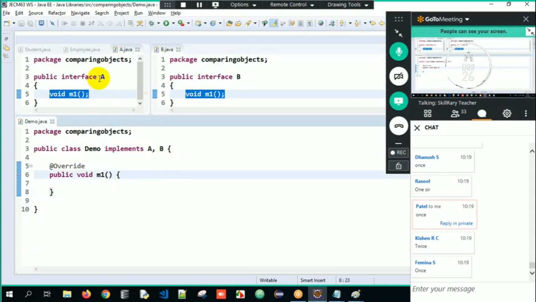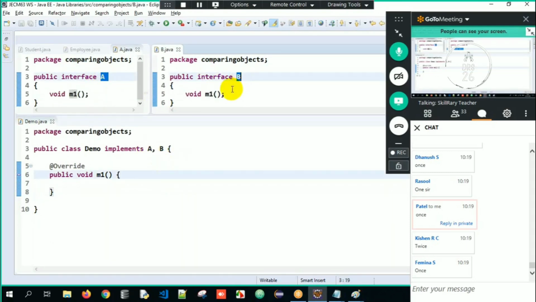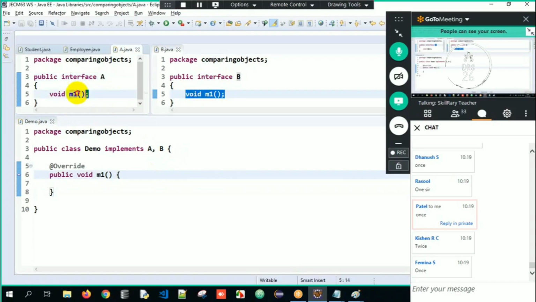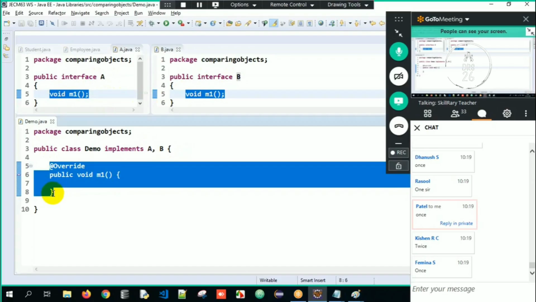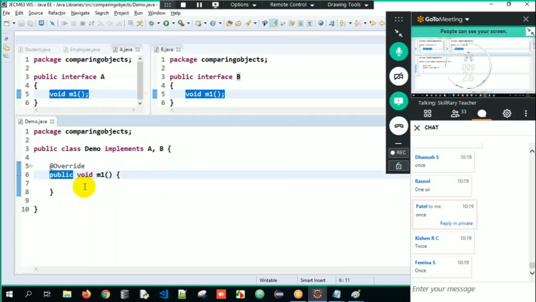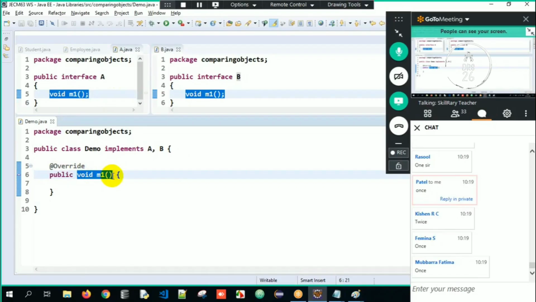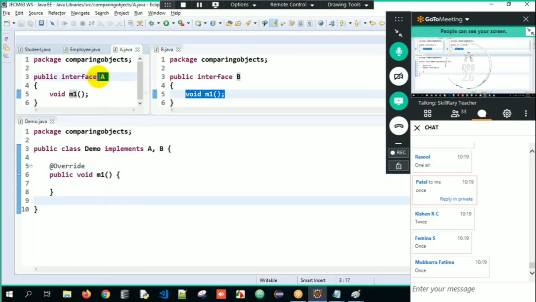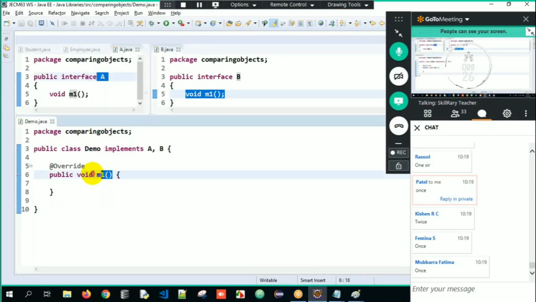Therefore, since both the interfaces are having the same method declarations, I have to override it only once here. See, public I have to write mandatory. Why? Because automatically in an interface it is public. So the access specifier will be public, the return type is void, and the method name is M1. So interface A will assume it's his implementation, and interface B will assume it's his implementation. Why? Because they both have the same declaration.